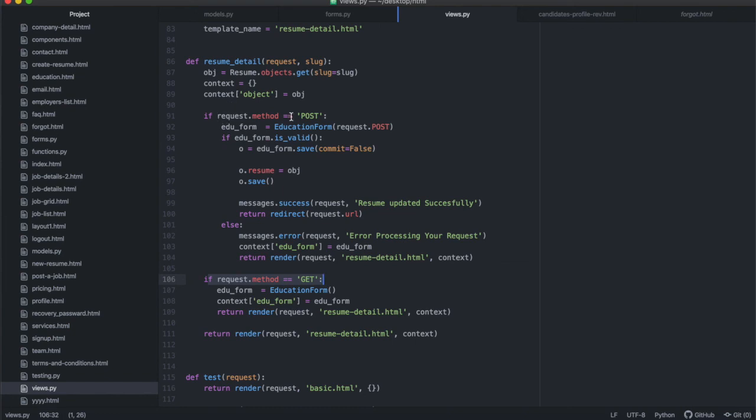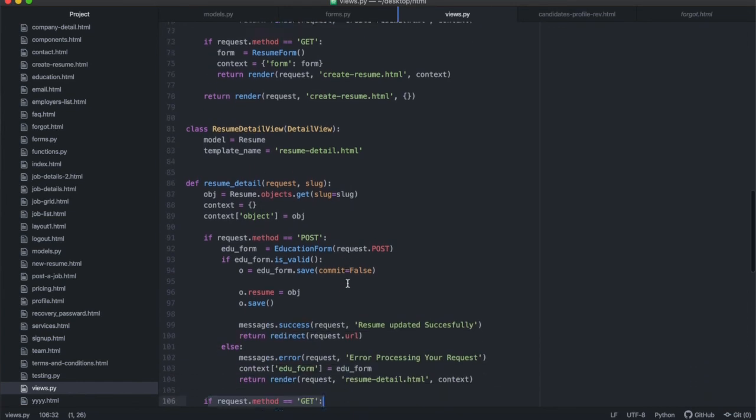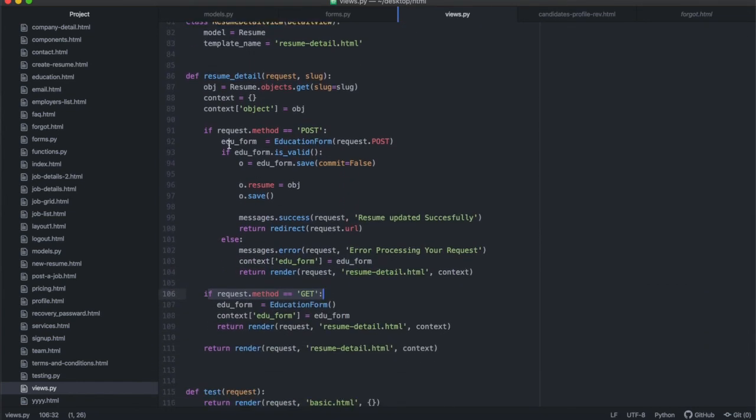And if the request is post, this is the same. I just copied and pasted over there, and I changed a couple of things. The form that we're talking to is going to be the edu form. In this specific case, I've called it something else. I didn't call it form; you'll see we always call it form. But I'm going to have two types of forms on this page, so I have to give them unique names, or else it's going to clash.